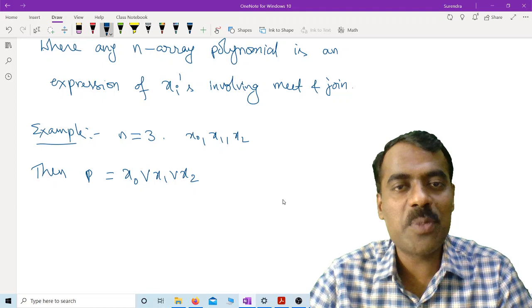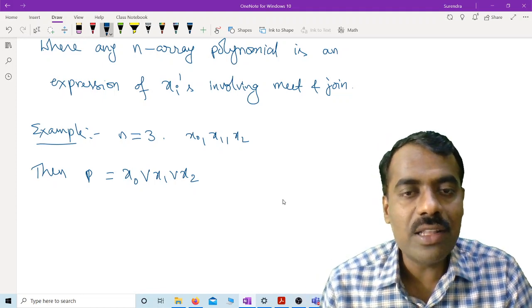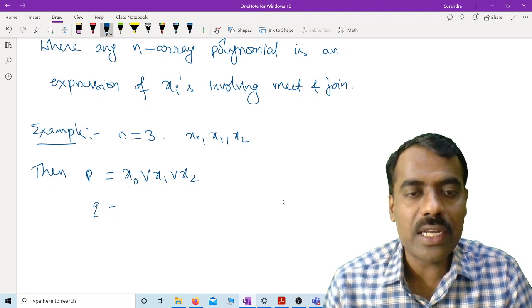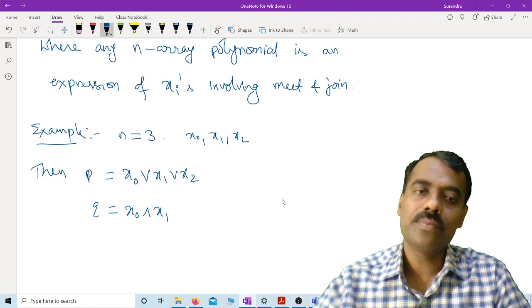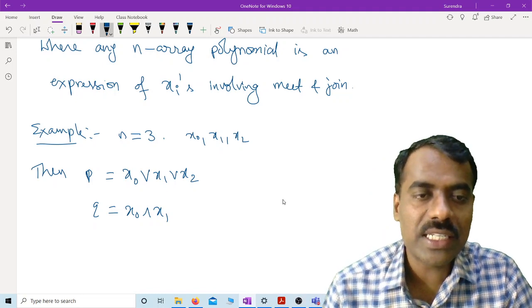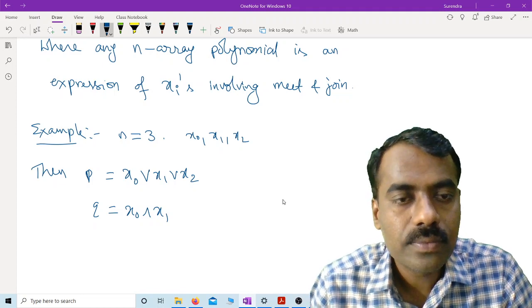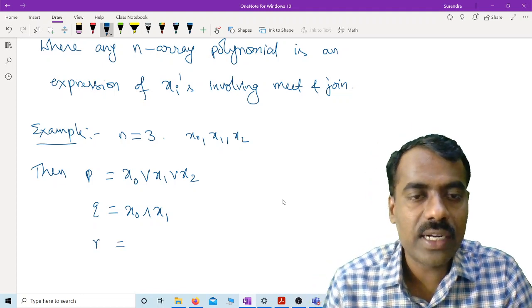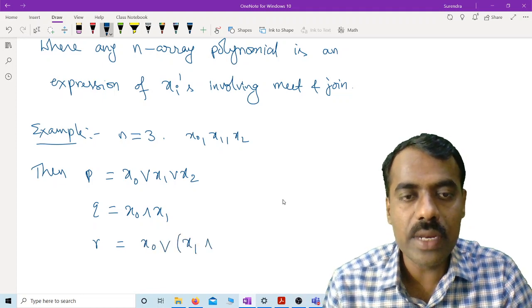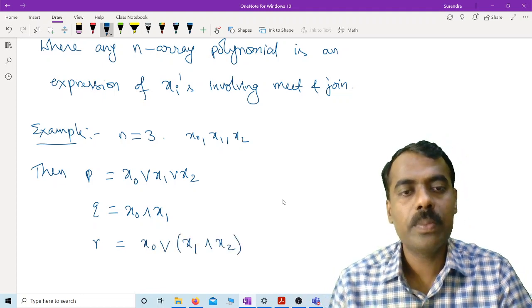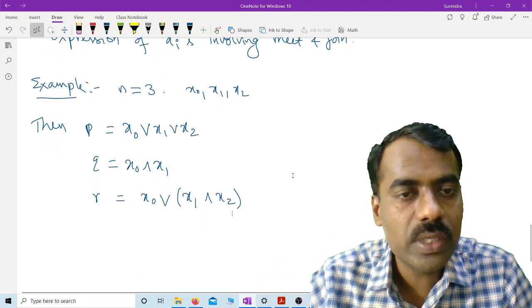You have to give 3-ary polynomials. It is not necessary that all 3 variables will be involved. In particular, for example, x0 meet x1 is also a 3-ary polynomial. If you want, you can mention here x0, x1, x2. If I write another one, I can write x0 join x1 meet x2. These are all different polynomials you can get when n is equal to 3.